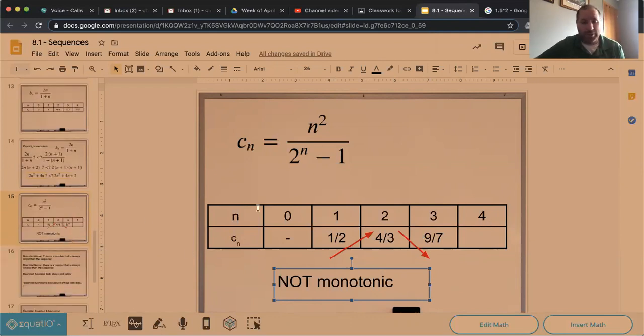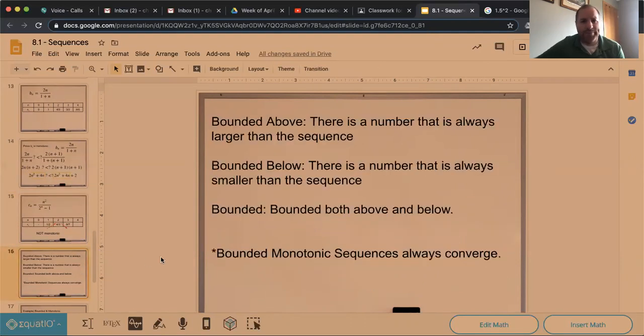But that's how we check for monotonism. I think that's maybe a word. We'll try it. Last little bit here is if a monotonic sequence could be bounded, right? It might not always be bounded, but we want to check if it is. Very basic language. Bounded above means there is some number that this sequence will never get larger than. Bounded below, there's a number that the sequence will never get lower than.